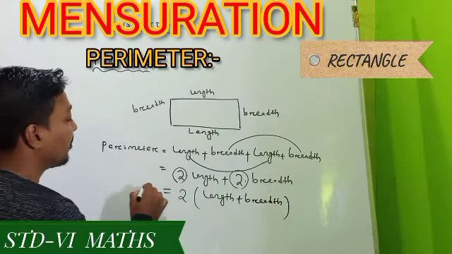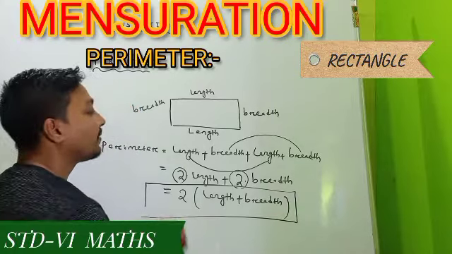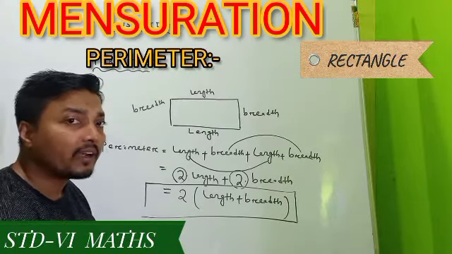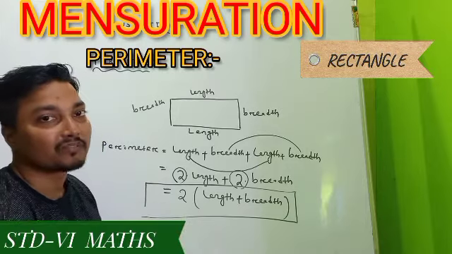So this one is the formula which needs to be remembered. Whenever the length and breadth of a rectangle are given, to find out the perimeter within a short time, you need to apply this formula.